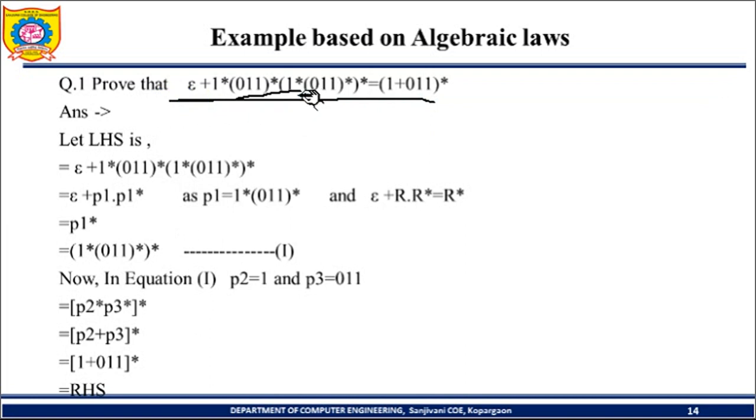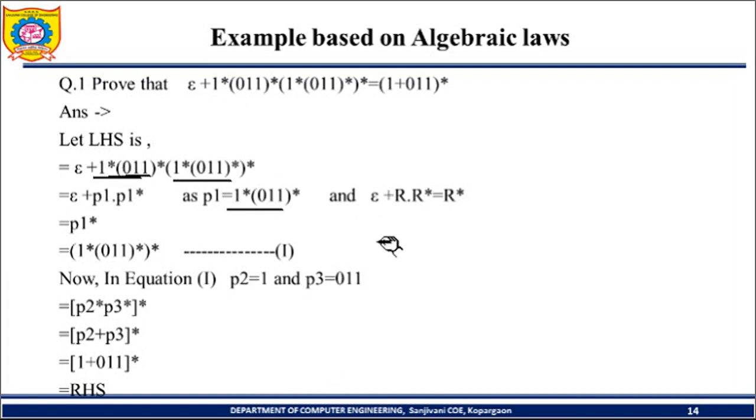Let us consider the LHS of the given problem. So the left hand side is epsilon plus 1 star 0 1 1 star, in bracket, 1 star 0 1 1 star, bracket star. These two parts are the same, 1 star 0 1 1 star and 1 star 0 1 1 star. The only difference is that on the bracket, a star is there. So I'll write it as epsilon plus P1 into P1 star, where P1 is 1 star 0 1 1 star. So I have written epsilon plus P1 into P1 star, because these two terms are the same.